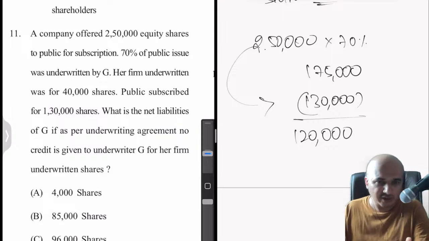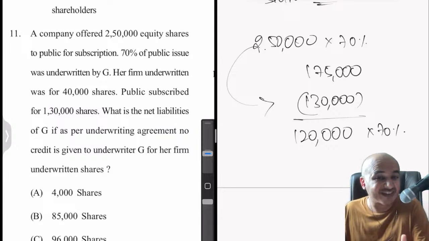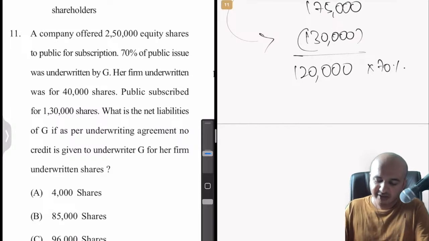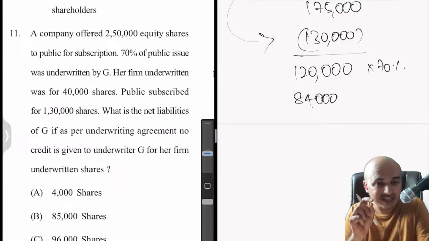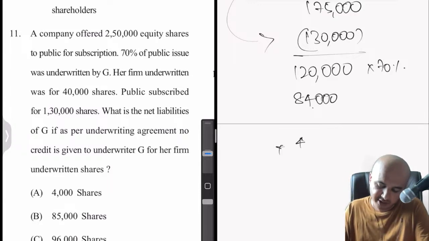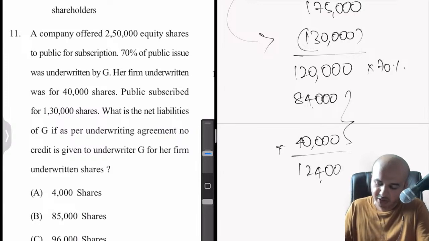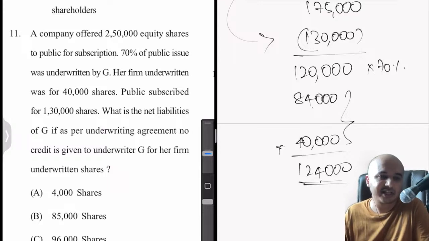Now if 1,20,000 is what is due, out of this how much will be the underwriter's liability? Only 70%. So 70% of 120, 7 12s are 84. This comes to 84,000. They have very clearly mentioned don't include firm underwriting in this 84. We will add it separately. Plus the firm underwriting of 40,000, so the total will be 124. This will be her net liability.